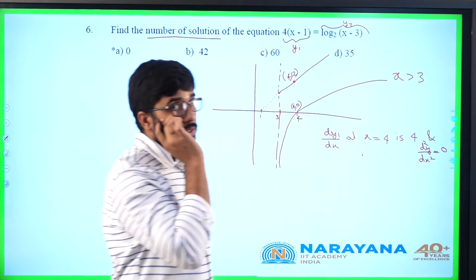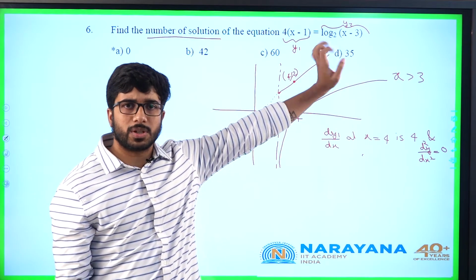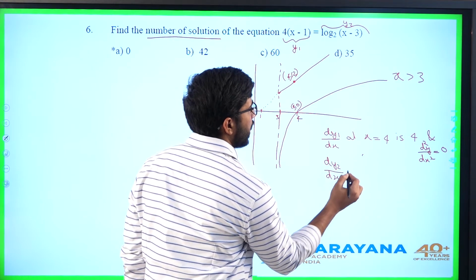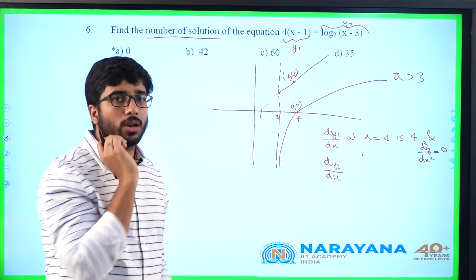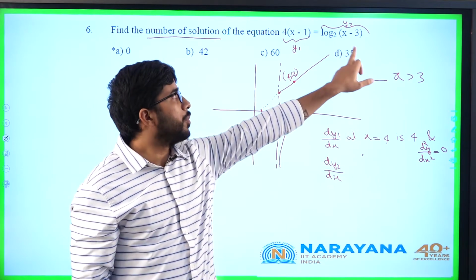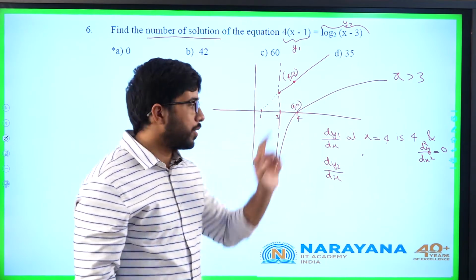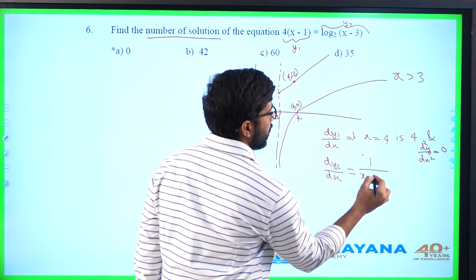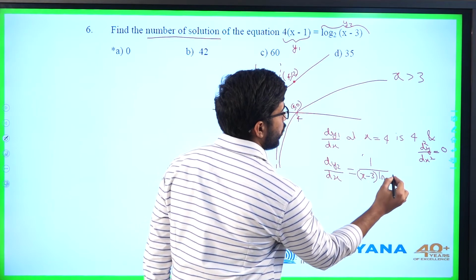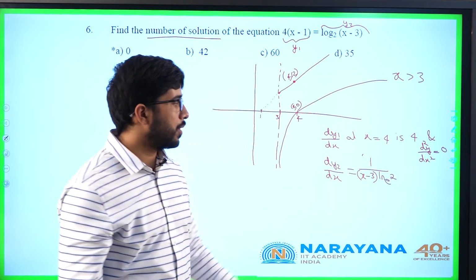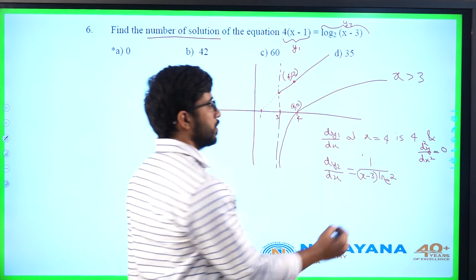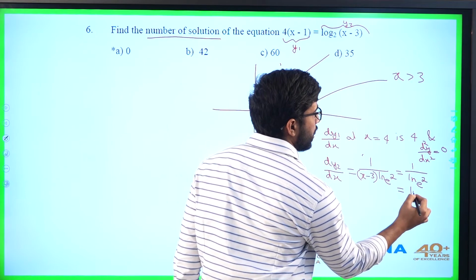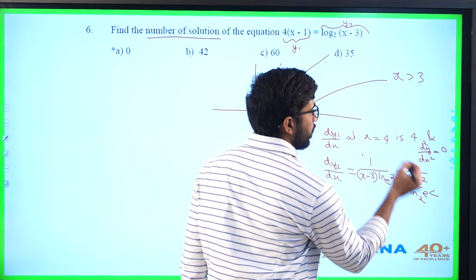So the slope is always 4. But coming to the second expression, y2, dy2 by dx at x equals 4. What is the derivative of log x? The derivative of ln x is 1 by x, but there is a log to the base 2 here, so its derivative will be 1 by (x minus 3) into ln 2 to the base e. At x equals 4, it will be 1 by ln 2 to the base e, or log e to the base 2, which is less than 4.